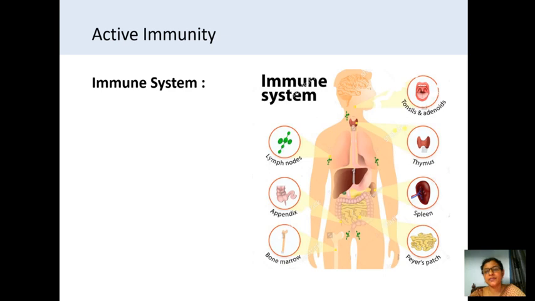See in this diagram, you are learning about the immune system. Immune system means the organs which are involved in the immune mechanism. Did you see the lymph nodes? Where are they? They are at the neck, at the axilla, and at the thighs, isn't it? And the appendix, the place where the small intestine and large intestine meet, that is the appendix. And next, bone marrow, especially the femur bone marrow.